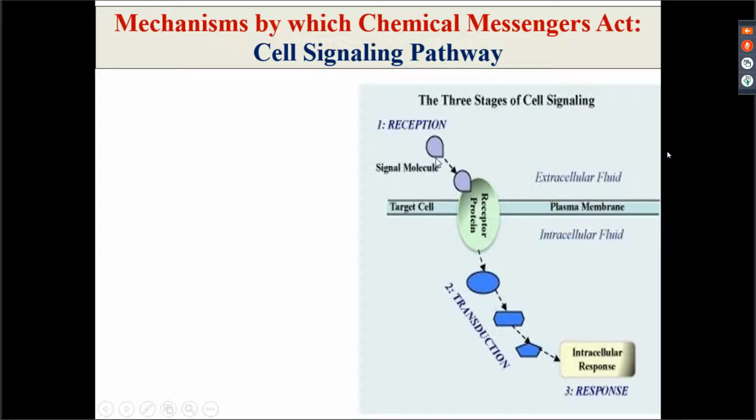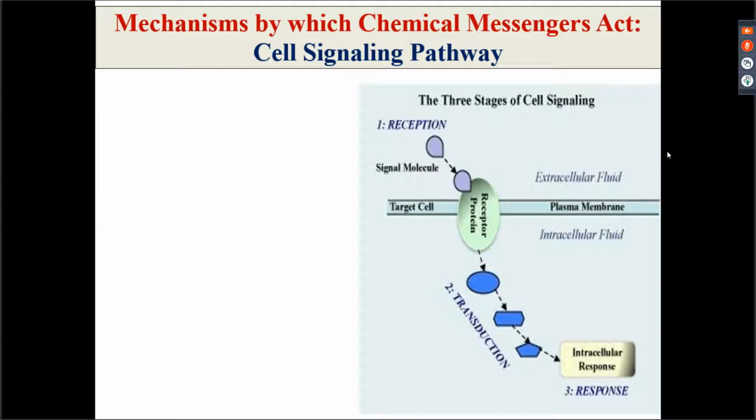What is the signal? The signal is the chemical messenger, that is your signal molecule. Transduction is when the receptor and signal combine, the receptor ligand combination happens, then through a sequence of events within the cell it is going to produce a response. Now what can the response be? Depending upon the cell you are talking about, the response can be contraction of the muscle, it could be the uptake of glucose molecules, it could be glycogenolysis, it could be gluconeogenesis, it can be anything, right?